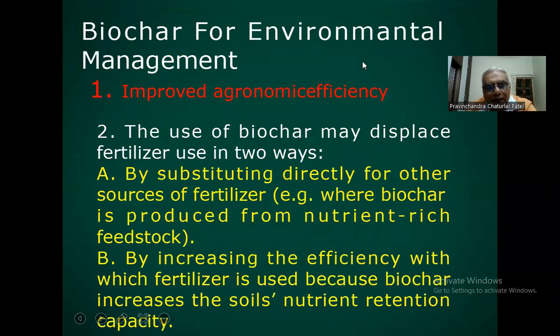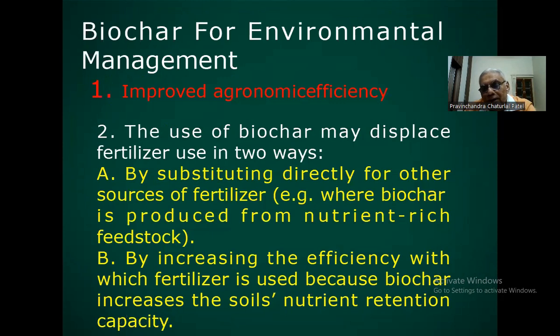Biochar for environmental management. First, it improves agronomic efficiency. Second, the use of biochar may displace fertilizer use in two ways: A, by substituting directly for other sources of fertilizer, as for example, where biochar is produced from nutrient-rich feedstock; B, by increasing the efficiency with which fertilizer is used, because biochar increases the soil nutrient retention capacity.